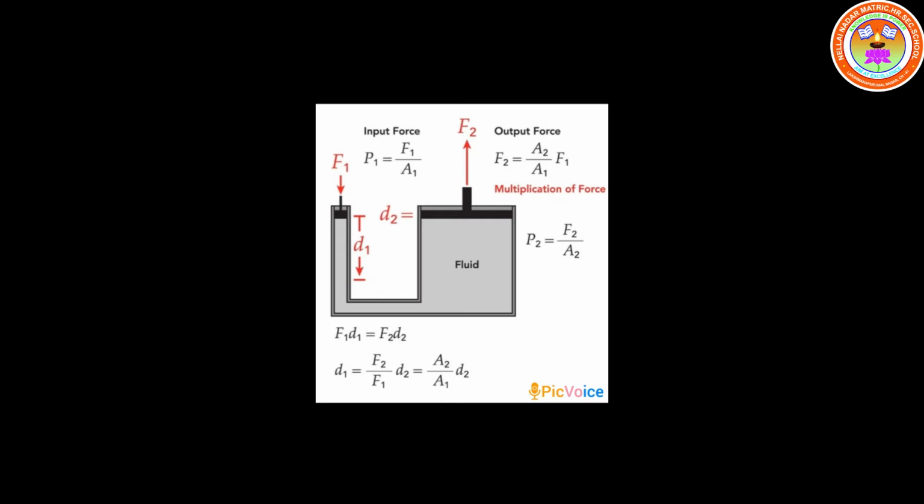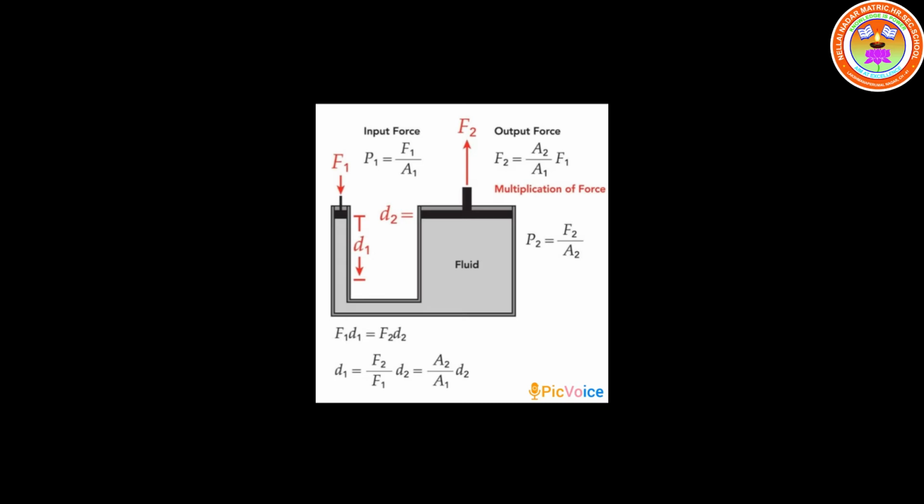Already we have discussed Pascal's law. The same concept applies here: the pressure is transmitted equally throughout the liquid in all directions. So we applied force F1 on the small cross-sectional area.